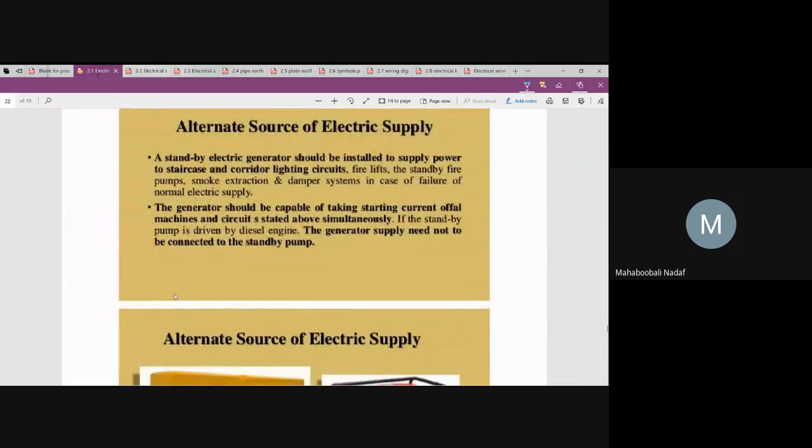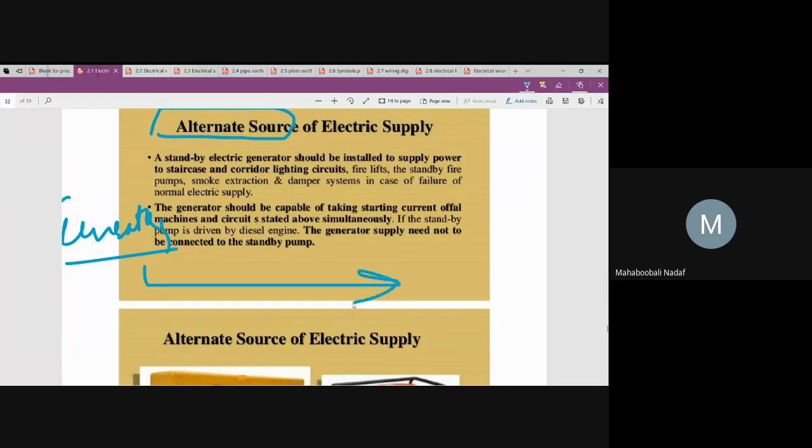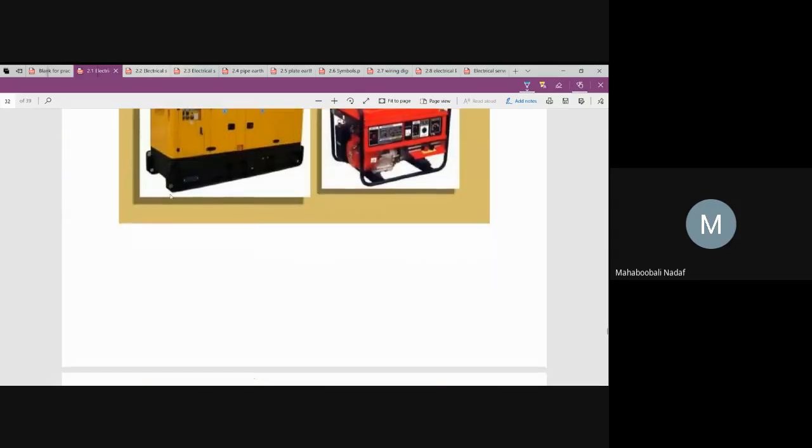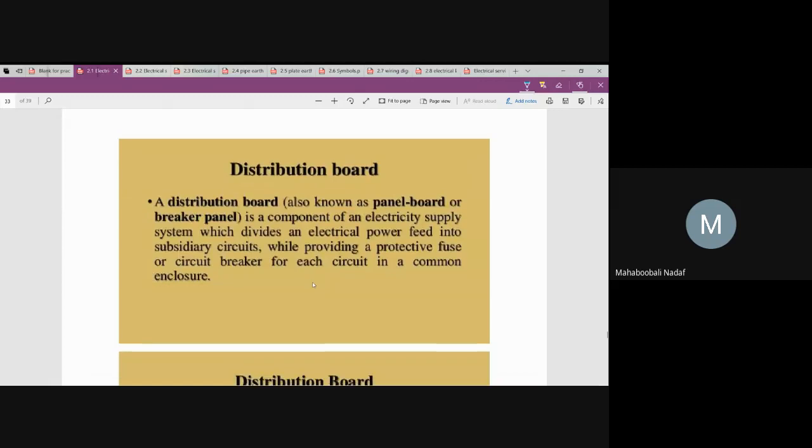And a very important thing, as an electrical contractor, you should provide an alternate source of electrical supply during the power cut or power shortage, such as provision of generators and a generator room. From there, how the circuits should be drawn and how the power should be taken. This is what a typical electrical contractor will do, anticipating the future: separate circuits, and also an alternate source of electrical supply, such as a separate generator room.